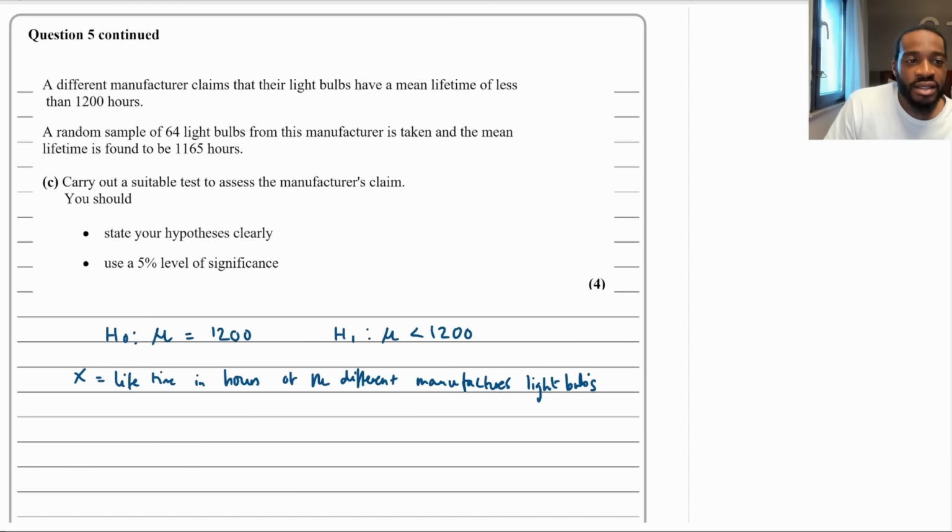Anyways, as I said before, population and sample. So the normal distribution for the population would be X is normally distributed with a mean of what we assume to be 1200, and then the standard deviation is 150, so it'd be sigma squared, right?